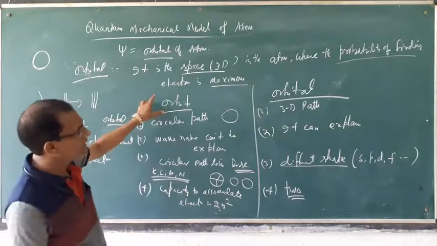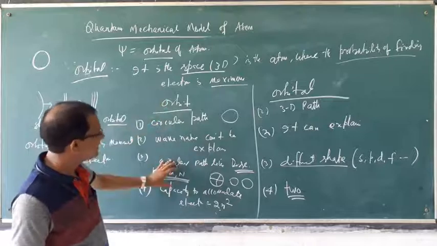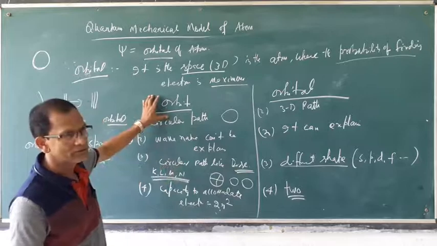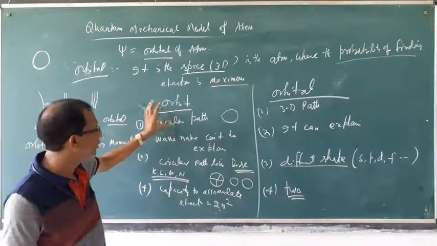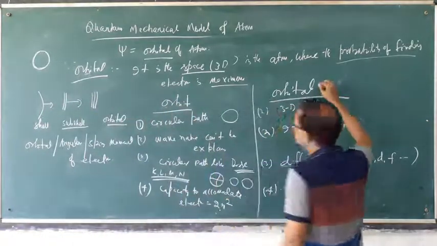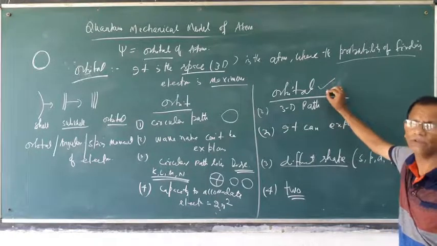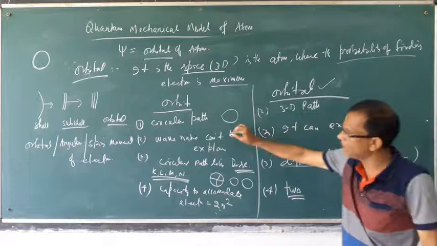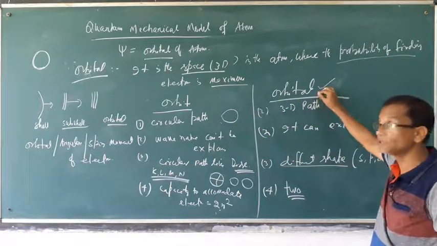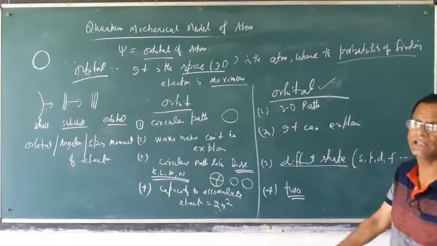Orbit mainly indicates the circular path of electrons where the electron is revolving, but orbital indicates the density of electron, the space, the region where the electrons are maximally available inside the atom.